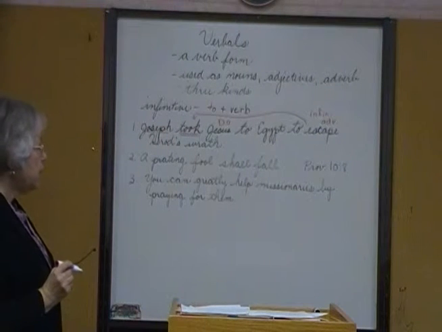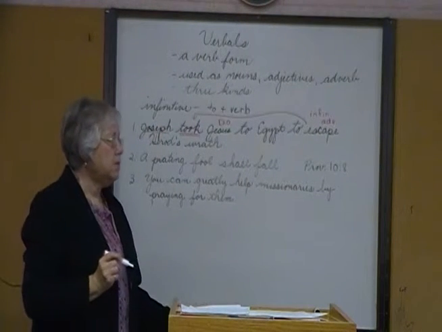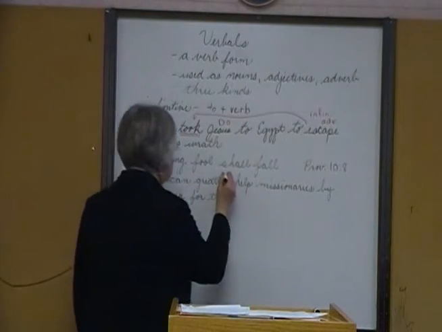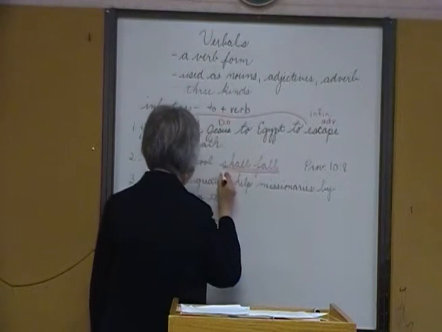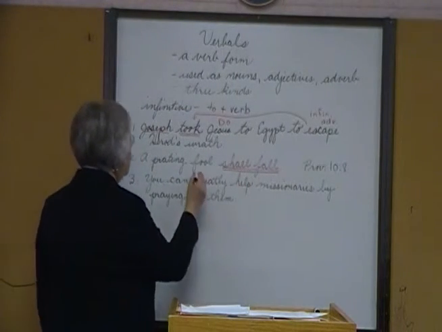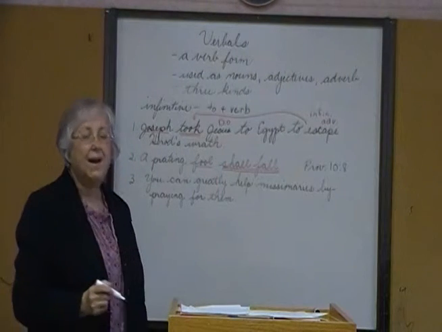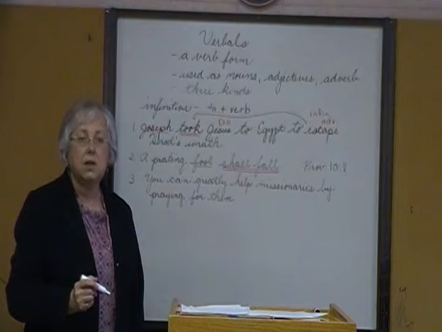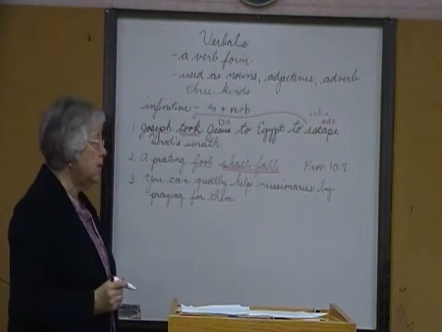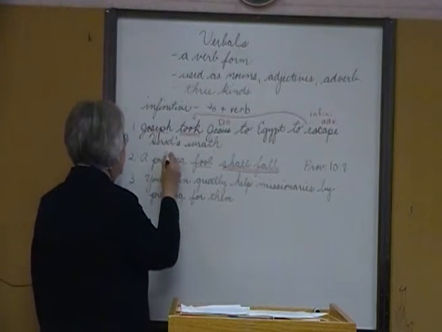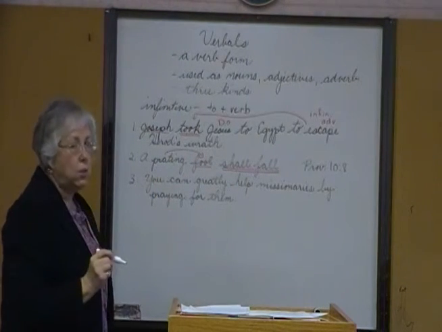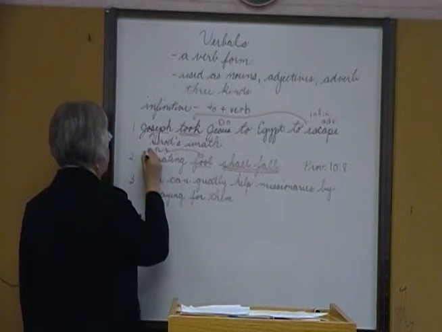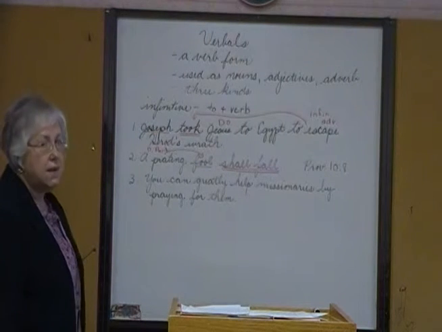Number 2, a prating fool shall fall. That's taken from Proverbs 10 and verse 8. What's the main verb? It's a short sentence. Shall fall. Who or what shall fall? Fool. What kind of fool? Prating fool. Prating is an ing participle. It's a present participle, and it's modifying fool, answering the question, what kind of fool. So here we have a participle, and it's the present participle, acting as an adjective.